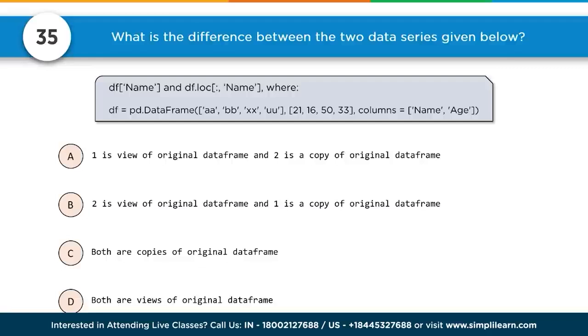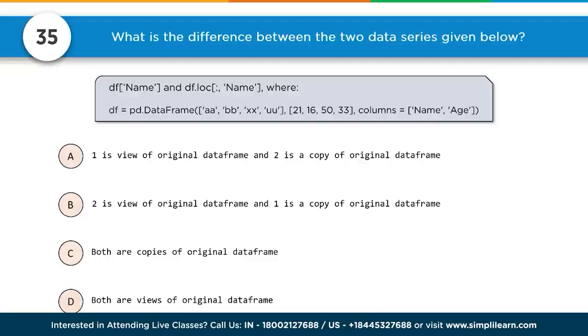Let's take a look at what they're asking. Just glancing at the question, they want to know: is it the original data frame or is it a copy of the data frame? You can see here that 1 is a view of the original data frame and 2 is a copy of the original data frame. 2 is a view of the original and 1 is a copy of the original. Both are copies, both are views.